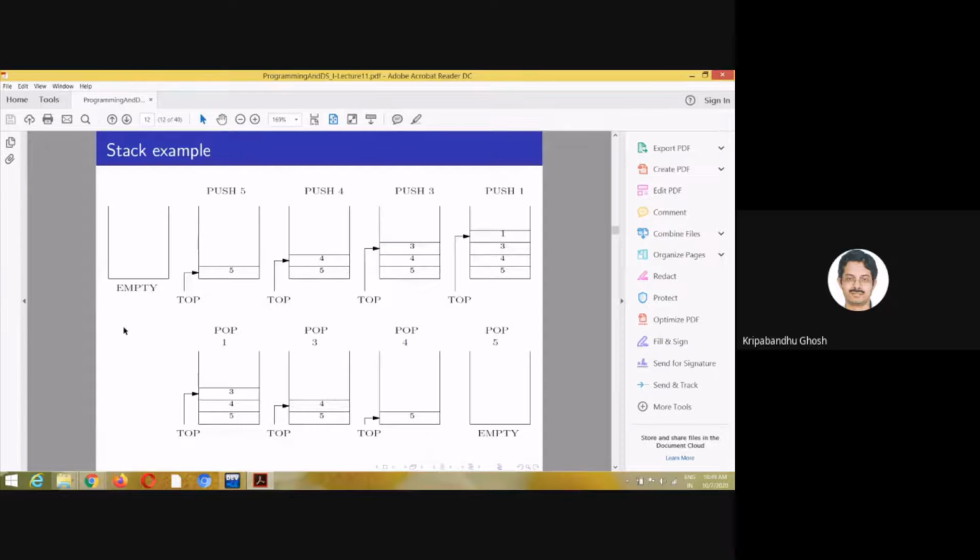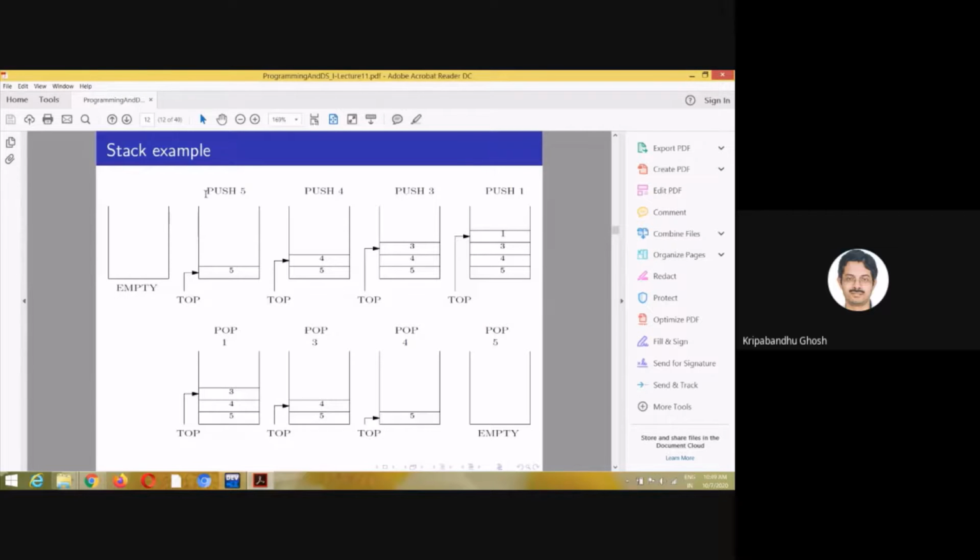Suppose the array is declared of size n and the index is from 0 to n minus 1. You can directly access the last value, like a[n-1], or a[3], a[5], anything. But in a stack you cannot do that. You can only insert at the top and you can only delete from the top.